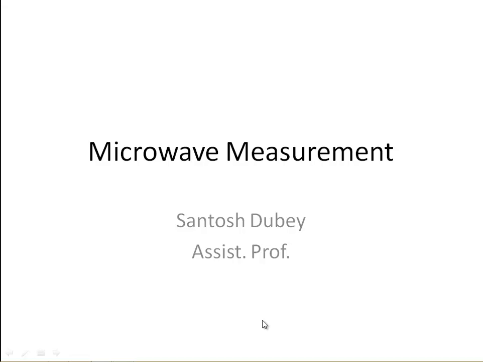Today we are going to discuss microwave measurement. So first thing is, what is a microwave measurement? The measurement which is done at microwave frequencies to calculate different parameters like standing wave ratio, unknown impedance, frequency measurement, etc. are done at microwave frequencies that falls in the category of microwave measurements.